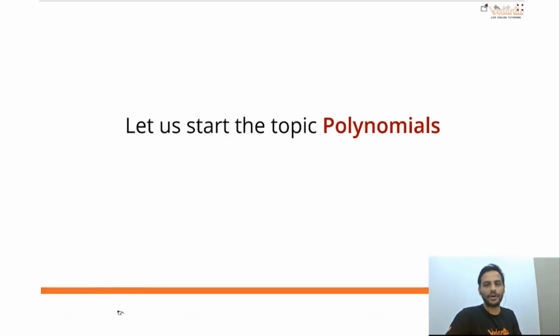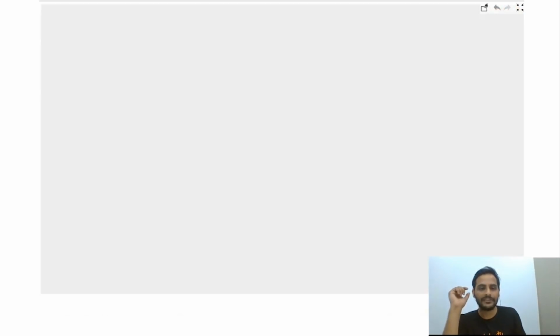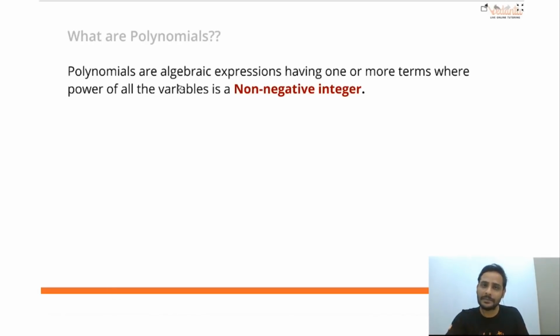What is polynomials? That is the first thing we have. Many don't know what polynomials are, why they are not called algebraic expressions, and what the difference between them is. That part will be cleared today. Polynomials are algebraic expressions, but the condition is having one or more terms, where the power of all the variables is a non-negative integer.